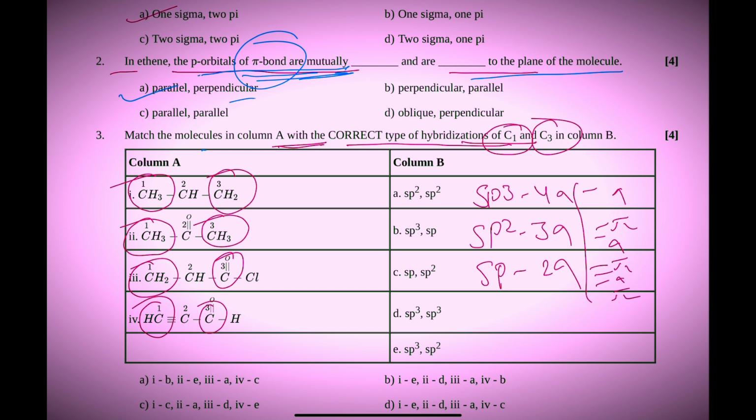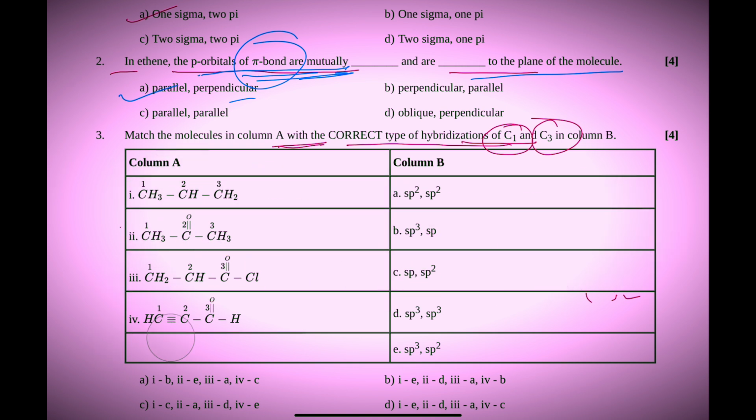So for C1, at first I am talking about this one, just check it. CH3. For this one I can write like this, CHHH, CHH, here CH, here CH2, it means here C double bond CH2.